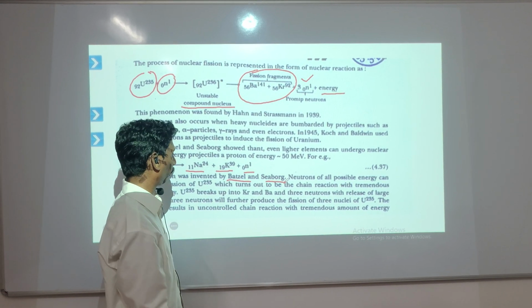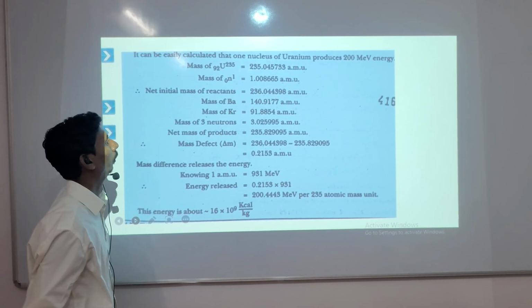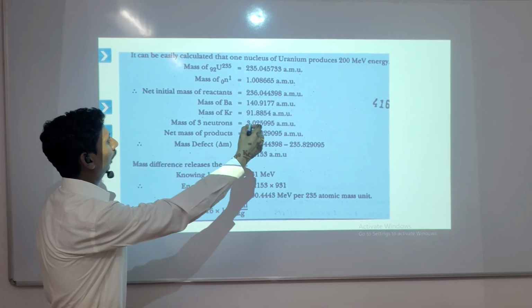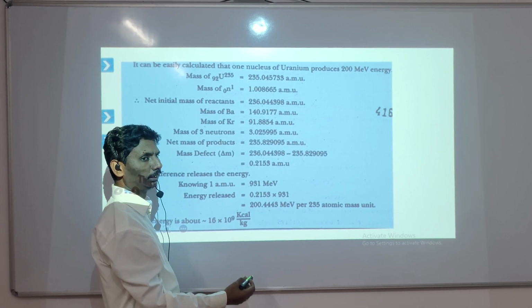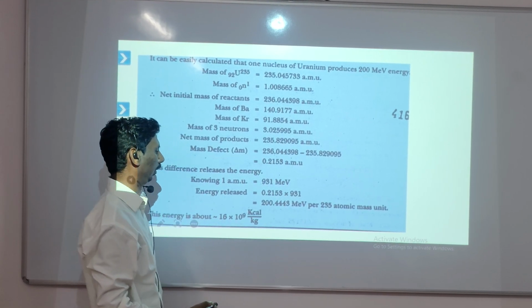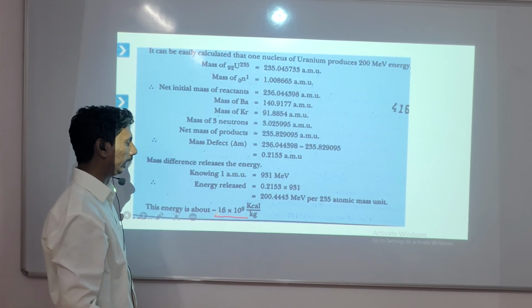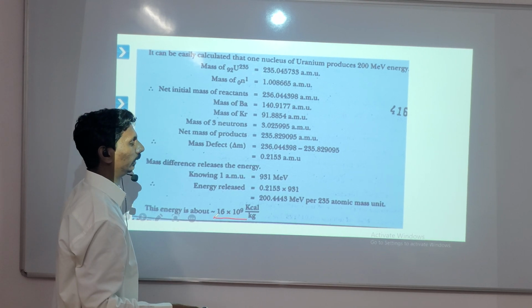See, another reaction is there. How much amount of energy is released in this reaction, we can get with this information, and nearly 16 into 10 to the power 9 kilocalorie per kg of energy is emitted.